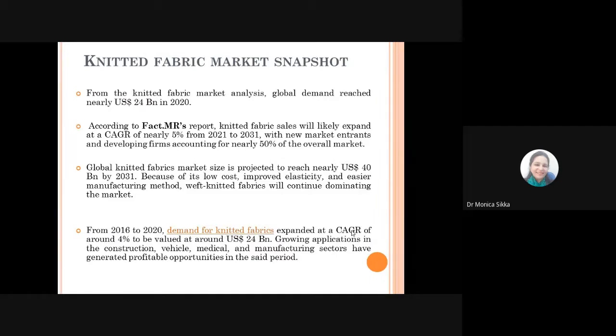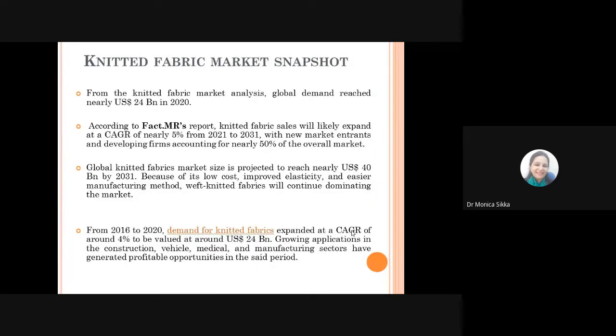So with new market entrants and developing firms accounting for nearly 50% of the overall market of the apparels, you can think how big this knitted fabric sector is going to become. The global knitted fabric market size is projected to reach nearly $40 billion by 2031. This is because of its low cost, improved elasticity, and easier manufacturing methods. And as I told you, since this knitted fabric is entering into the technical textile arena also, the demand is going to increase many folds in the coming time.